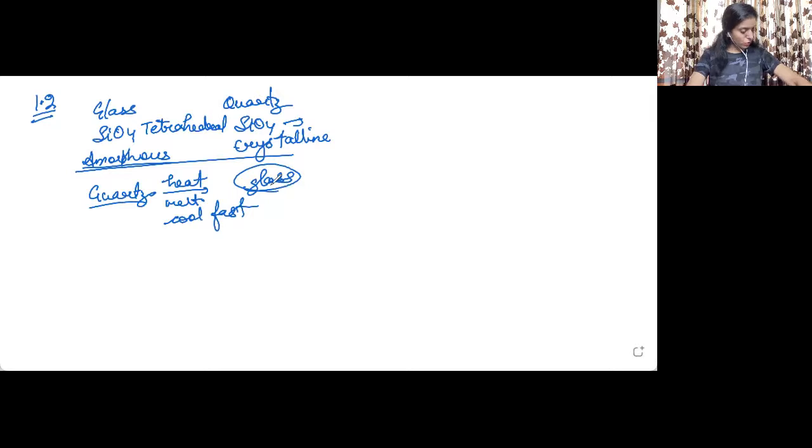Let us now move into question number 1.3. Let's see the statement. We need to classify the following solids. Classify each of the following solids as ionic, metallic, molecular, network or covalent, or amorphous. We have been given a list of 11 solids that we need to classify as ionic, metallic, molecular, covalent or amorphous. Let us take the first one.